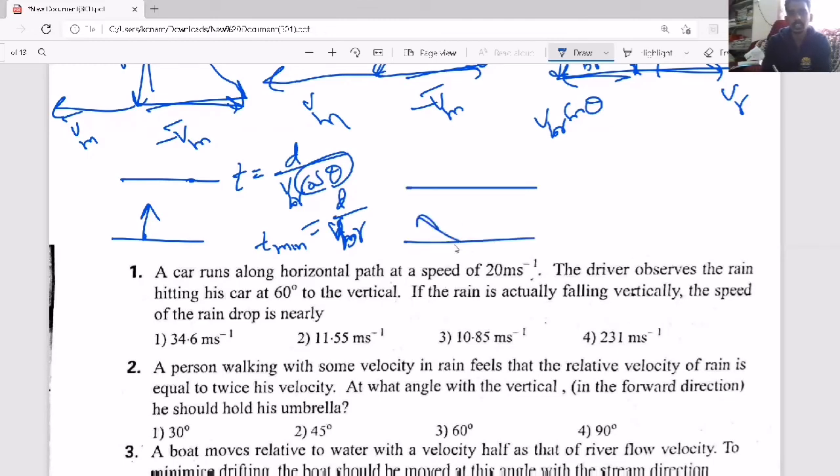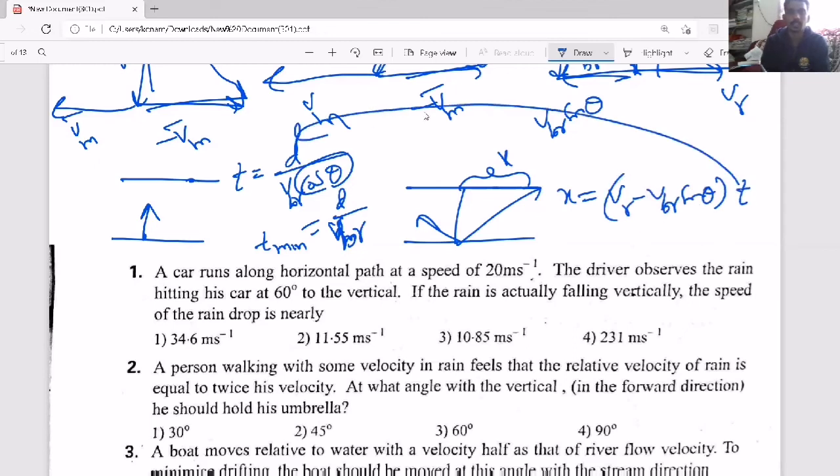And another thing they can ask is, you started at some angle such that you reach like this. So there is a drift along the direction of flow, and that drift value is VR minus VBR sin theta into time. Time we have already taken. Or another one, you started at some angle such that you will reach exactly the opposite point. Then the x value will become 0.